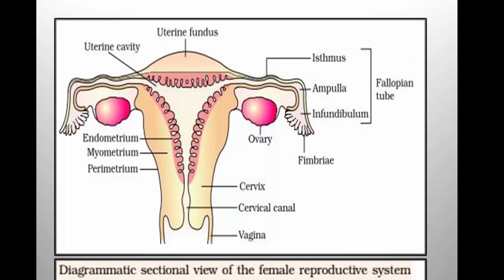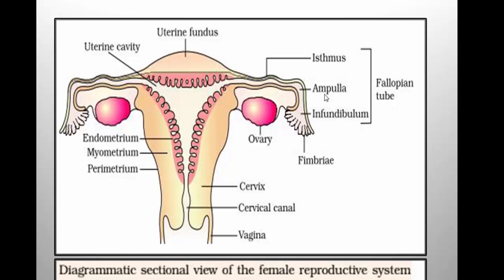So here it is more clear. You can see the structure. This portion is infundibulum. The wider portion is ampulla. Again it is becoming narrow towards the uterine cavity. This represents isthmus. So infundibulum, ampulla, isthmus. All the 3 together represent fallopian tube, also known as oviduct. What are the parts of fallopian tube? Infundibulum, ampulla, isthmus. And which one is the wider part of fallopian tube?